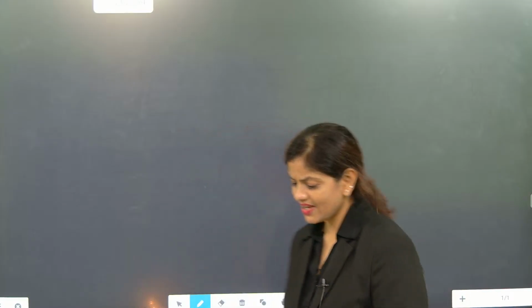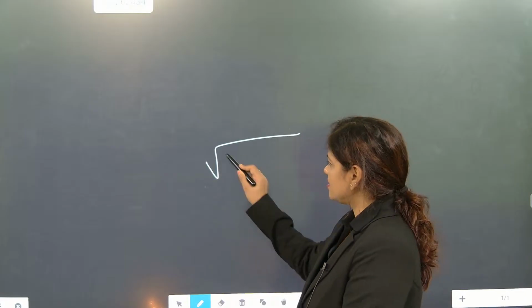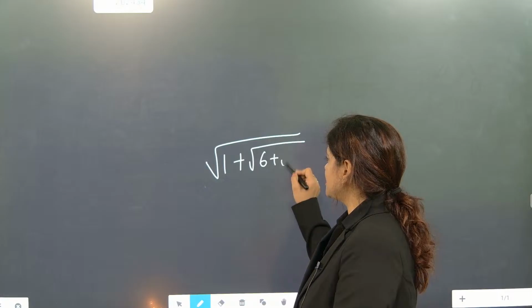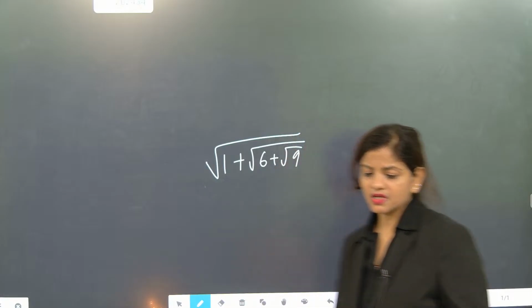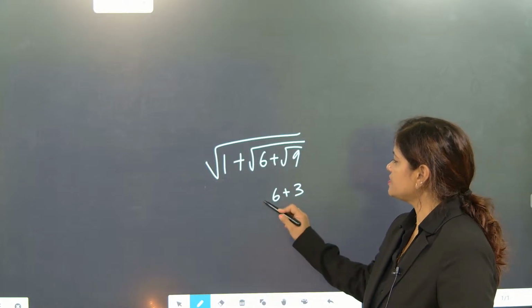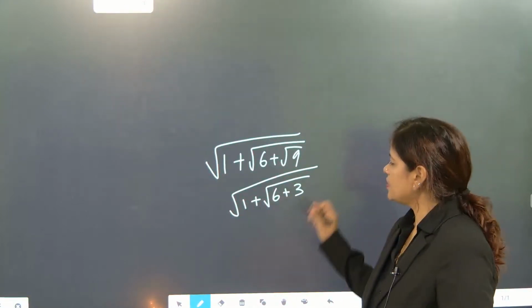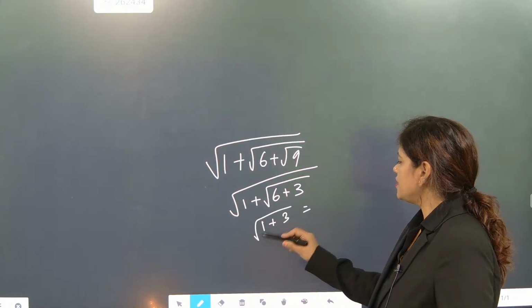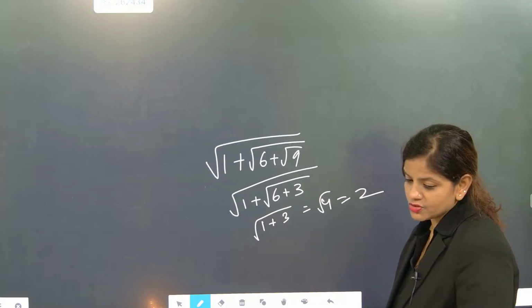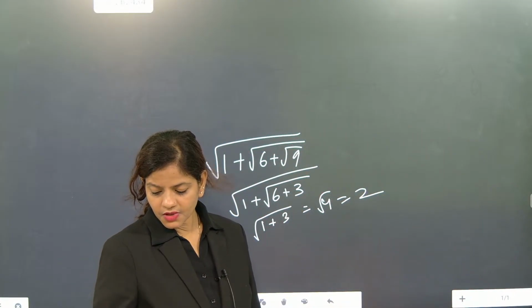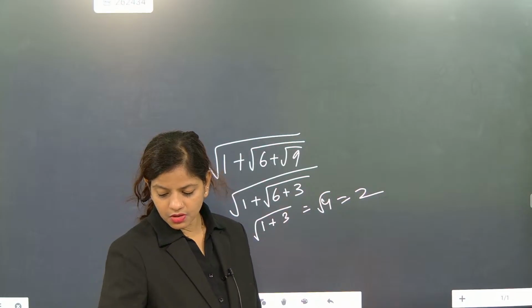Answer is two, Himanshu. I got the answer. What question have you asked? What is this? Wait, beta. One intelligent person has asked me this question. Nothing is there. See, root under 9 will become 3. Now 6 plus 3, root under 6 plus 3 is 9. Root 9 will become 3. 3 plus 1 will become 4. Root 4 is coming as 2. Done. Finished. Answer is 2. Option B.